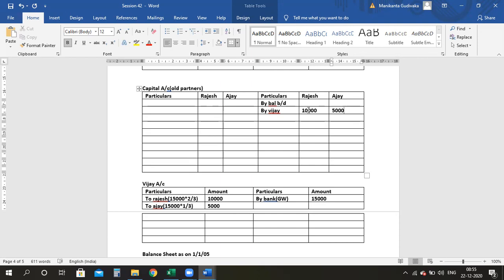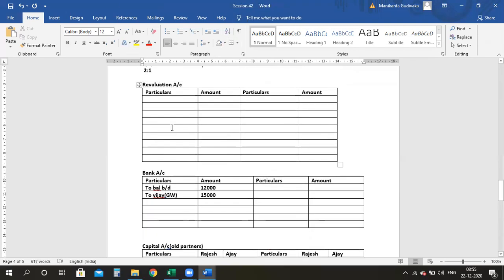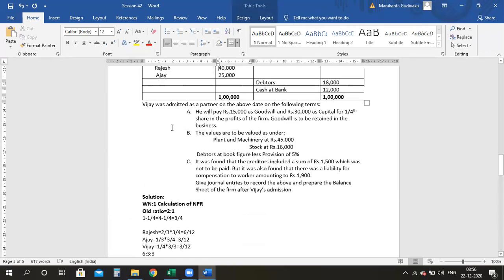Anyone has any doubts with the goodwill? No, ma'am. Not to forget, I don't want to repeat the mistake which we have done. We will take the opening balance, that is 40,000 for Rajesh and 25,000 for Ajay. In the same way for bank, I need to write an opening balance. So I'll shift this to the next line: to balance brought down. I have an opening balance in the cash account of 12,000. So I have taken all these things. Done.